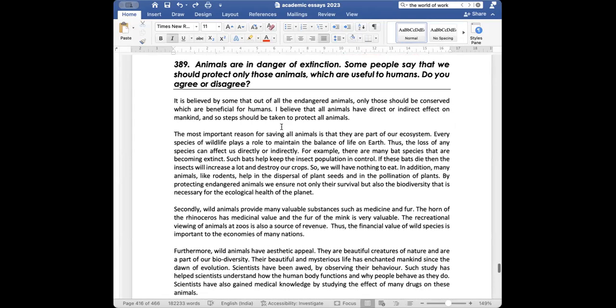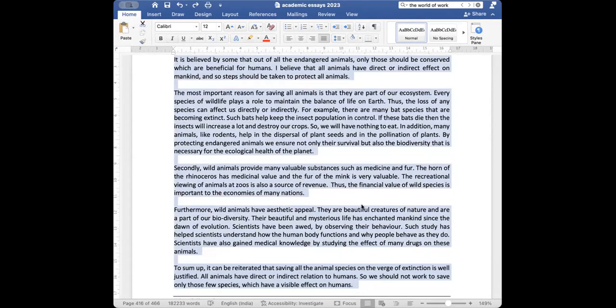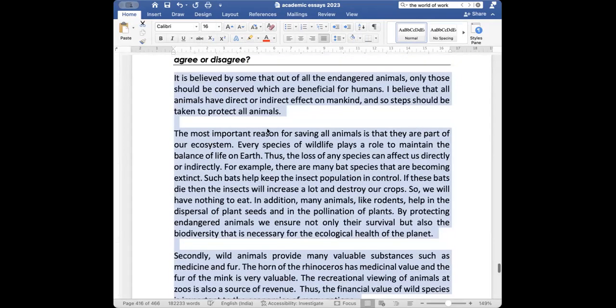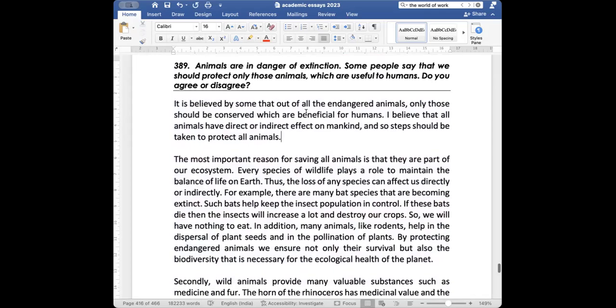and we'll read this whole essay because animal essays can be discussed in one day. There are not very many animal essays, so we'll go through them and we'll discuss all these essays. It is believed by some that out of all the endangered animals, only those should be conserved which are beneficial for humans. This is paraphrasing. Then this is my thesis statement. I believe that all animals have direct or indirect effect on mankind, and so steps should be taken to protect